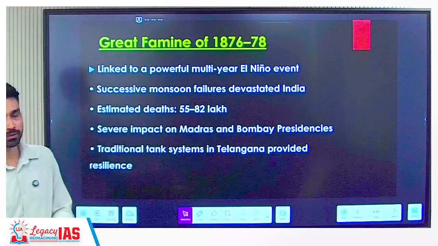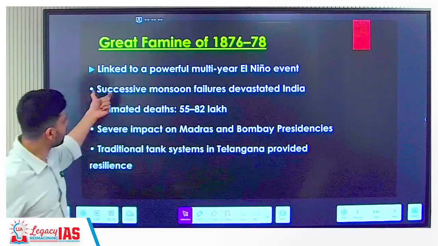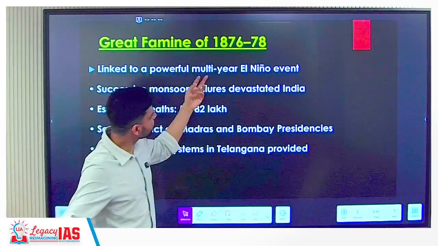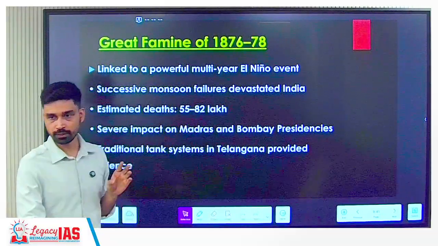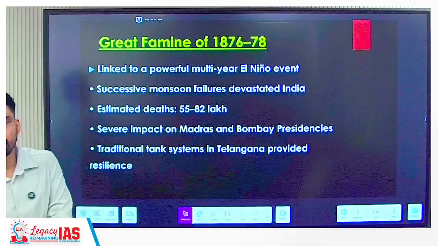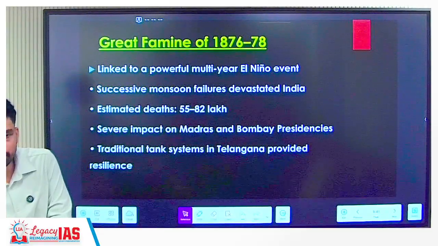A similar situation we have seen a long time ago. 1876, that was the British era. Currently we are witnessing El Nino for the first time after several years. That time we had El Nino that continued for several years. Imagine one year you have less rainfall, you can somehow adjust. But if you have a continuously weak monsoon for 2 years, 3 years, what would happen continuously?